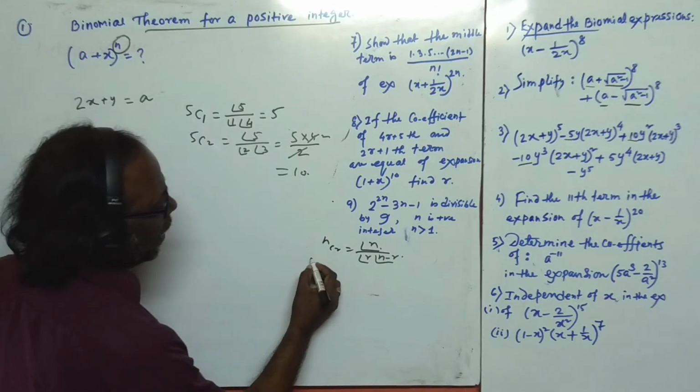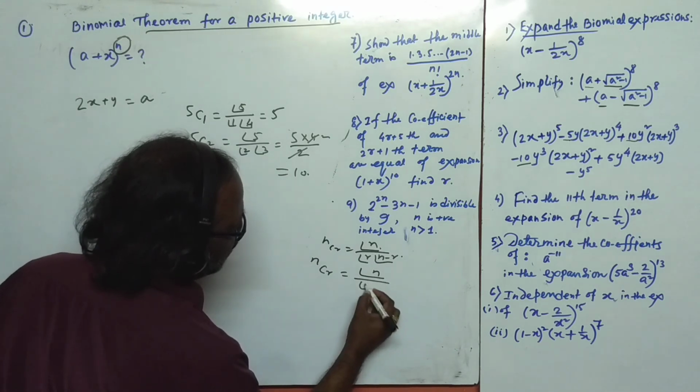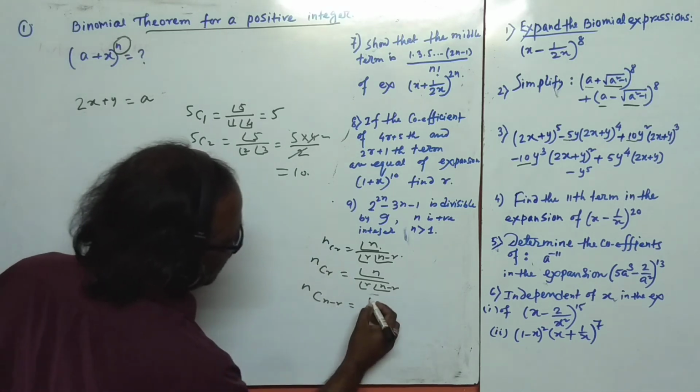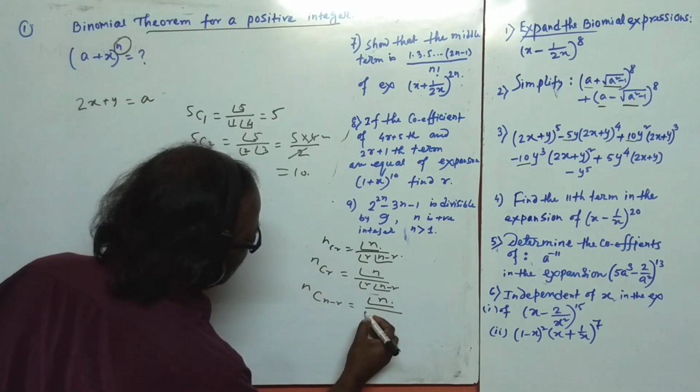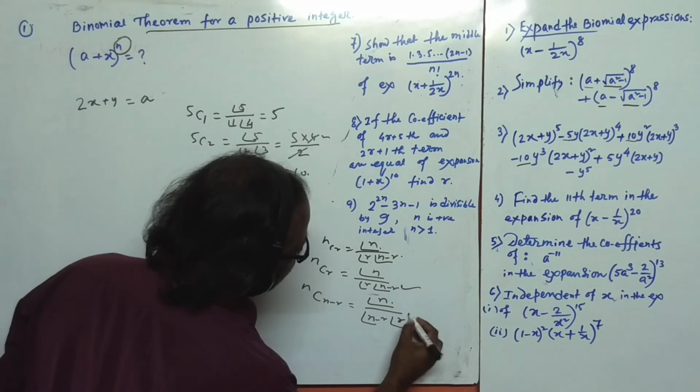You know the formula nCr, that is factorial n over factorial r, factorial n minus r. But nC r and nC n minus r are both the same. See here, factorial n minus r, and n minus this is also r. So both are the same.